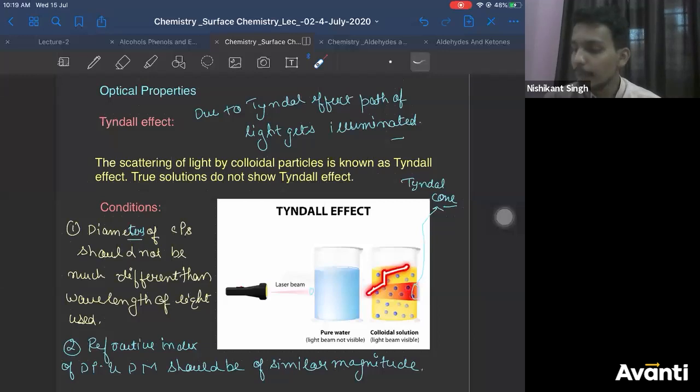And if light bends more, will you be able to see the Tyndall cone? You will not be able to see it. It should happen in the same path, so for that, it should be the same. Correct?